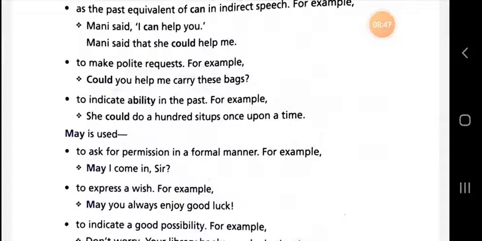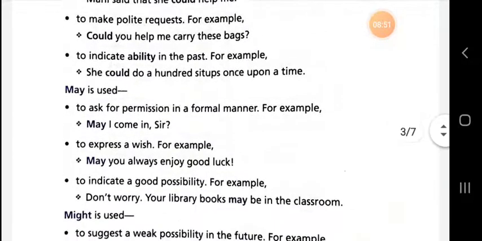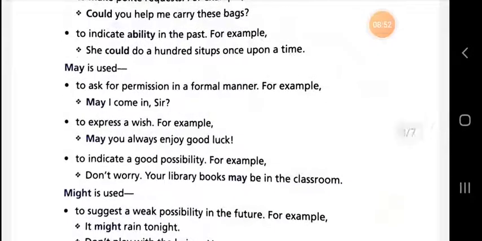The next point on which we are going to talk is that may is used to indicate a good possibility. If there is any good possibility in a sentence, then you can use may. For example, don't worry, your library books may be in the classroom. So these are the uses of may that you need to understand and learn.